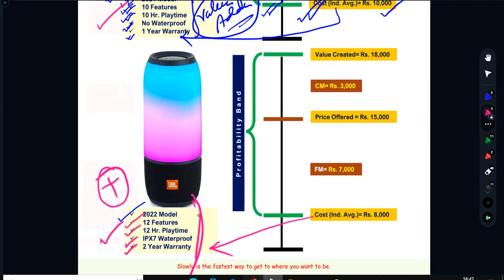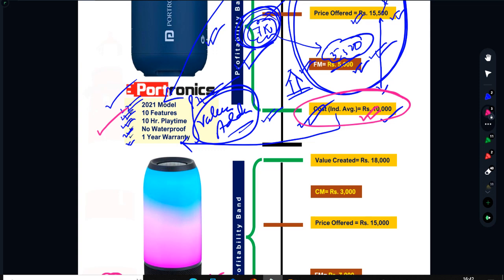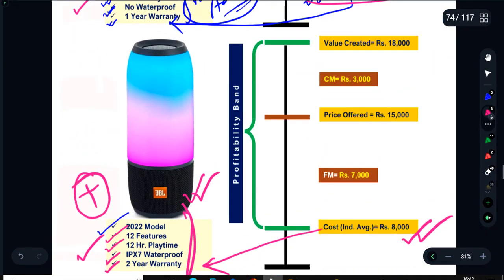To produce such a product, JBL spent only 8,000. Why? But Portronics spent 10,000. Maybe they don't have that kind of R&D or technology. Maybe their raw materials are not as cheap as JBL gets. So this is all a part of a strategy. If you are getting raw material at a better price, you can bargain better, and then you are in a good position to position yourself in the market.